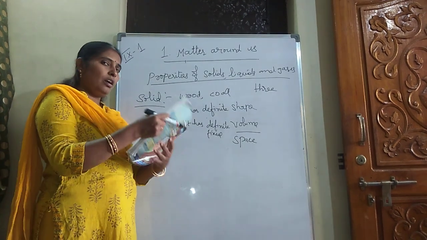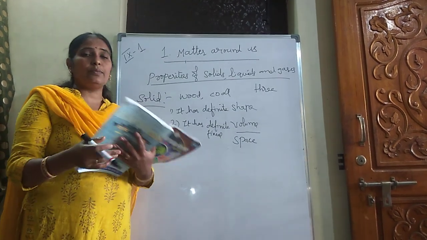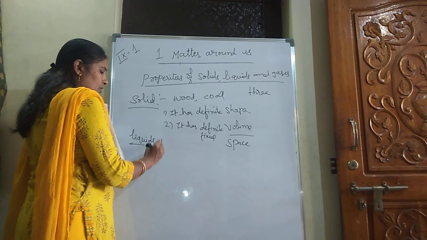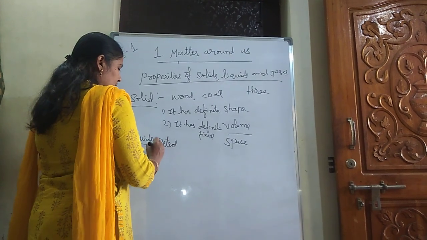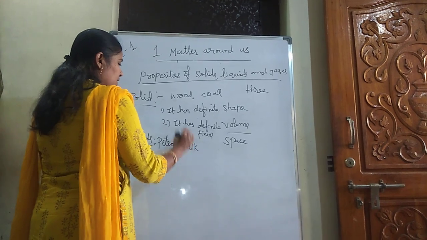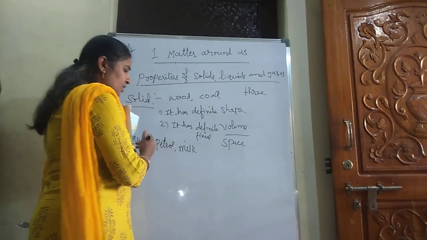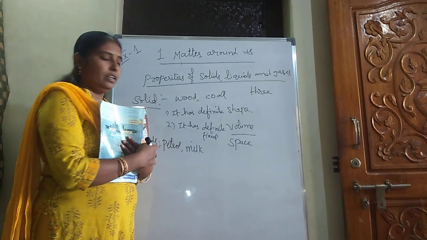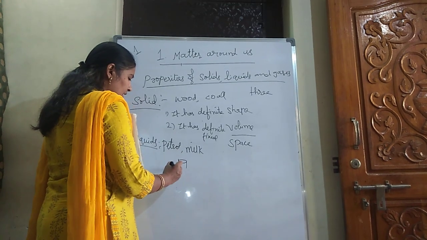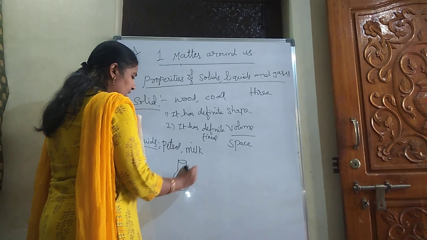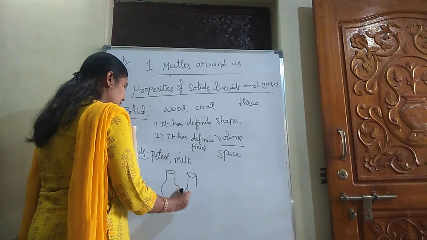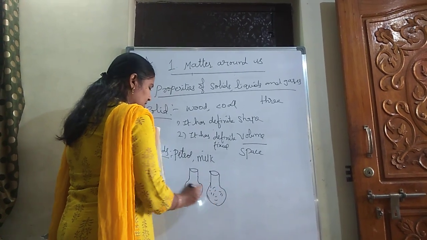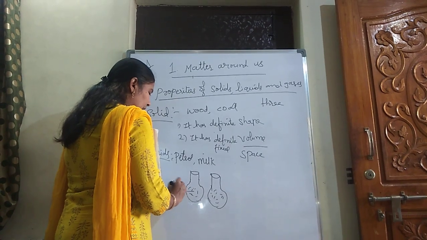Now we come to another topic: how we decide whether something is a liquid. We took petrol and milk as examples of liquids. Petrol's color is different and milk's color is different, but on what basis do you decide it is a liquid? To measure liquids, we use measuring jars, like a round bottom flask, a container or a beaker. We take 1 liter of petrol and 1 liter of milk in this.